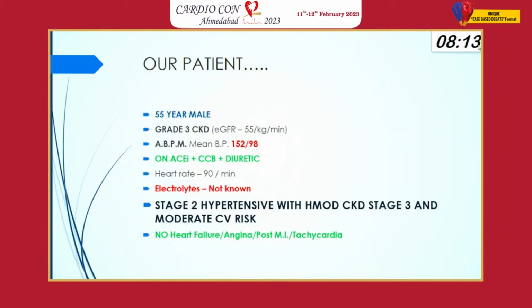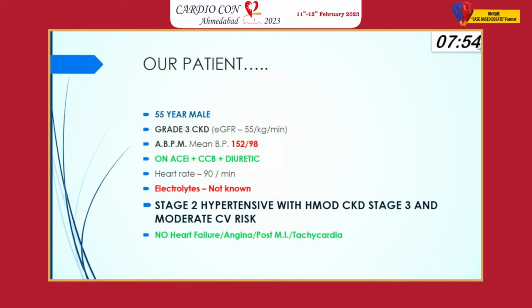So what is our patient? Our patient is a 55-year-old male. He has grade 3 CKD. His ambulatory blood pressure was done because he was uncontrolled, and it found that the mean pressure was in fact more than 150 over 90. He was already on the 3 first-line drugs, and I believe that they were given in their maximum tolerated dose, because that was what was mentioned.